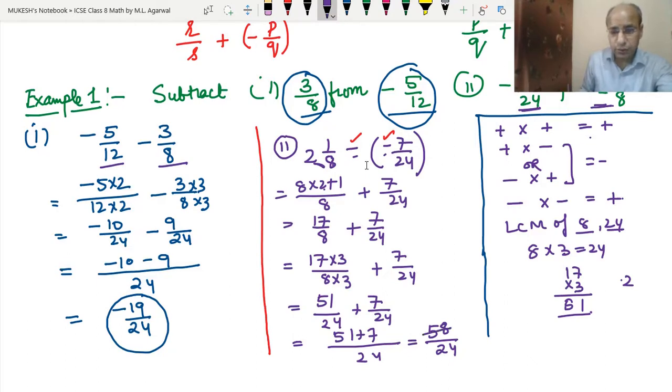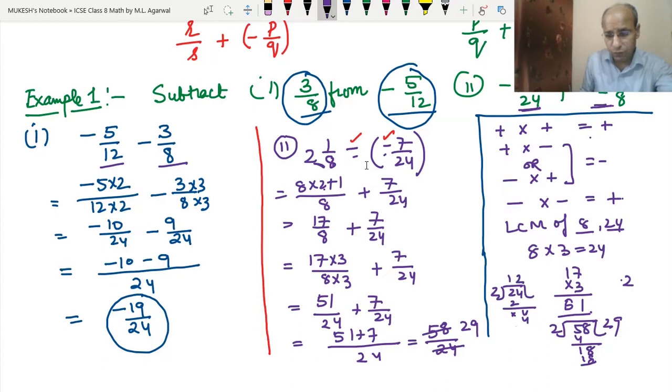So if we divide 58 by 2, then 2 times 2 is 4, and 2 times 9 is 18. So when we reduce 58 with the 2, 29 will come. And when we reduce the 24 with the 2, 2 times 1 is 2 and 2 times 2 is 4, so this is 12. So what we got is 29 upon 12.